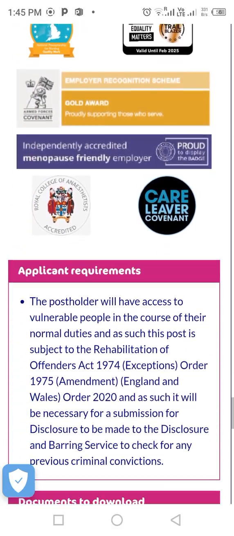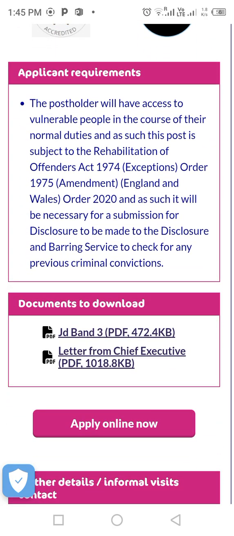Then I will equally advise you, once you get there, download this job description for band 3. If you download it, it will contain the job description and the person specification. The one I downloaded may not have everything they need, but if you download this PDF file, all the person specification will be written there. So you copy it from this. Once you copy it, save it somewhere, then click on apply online.